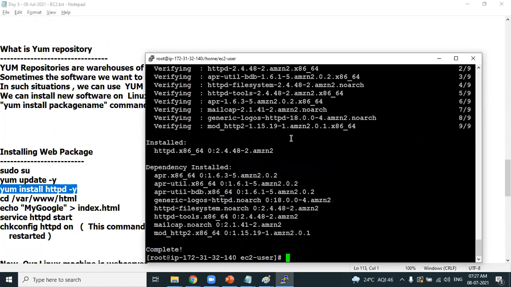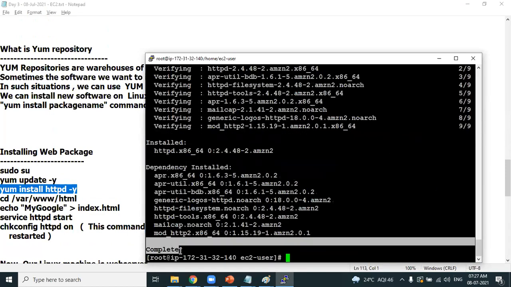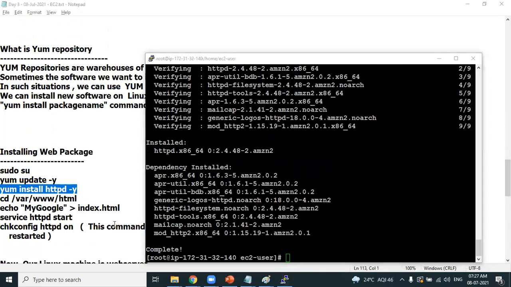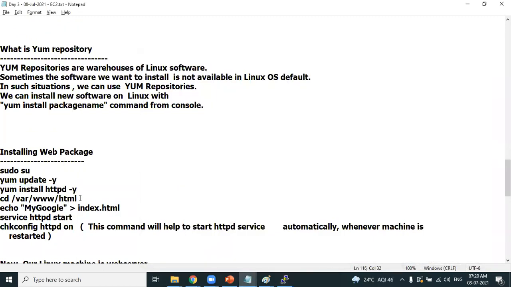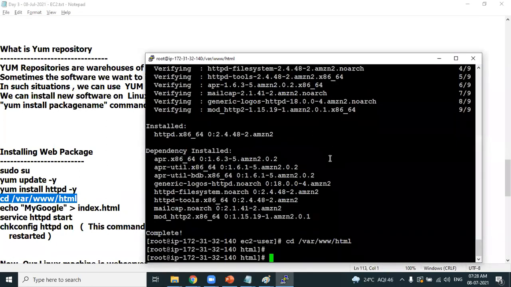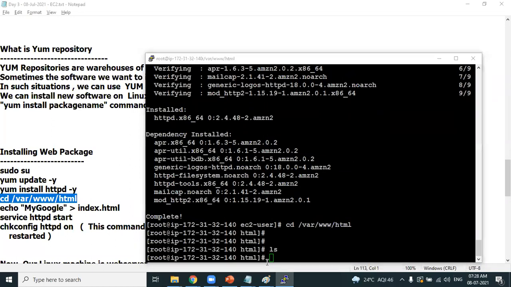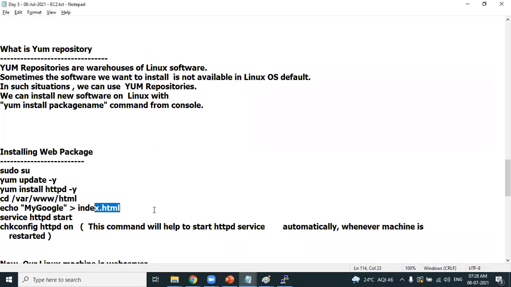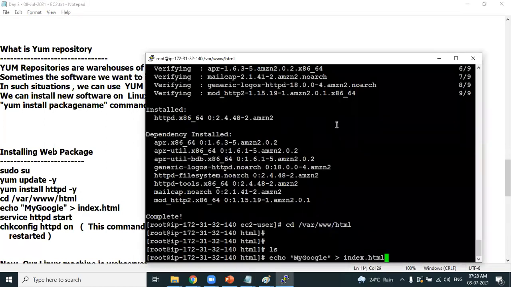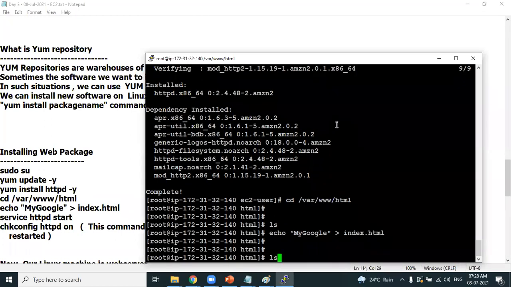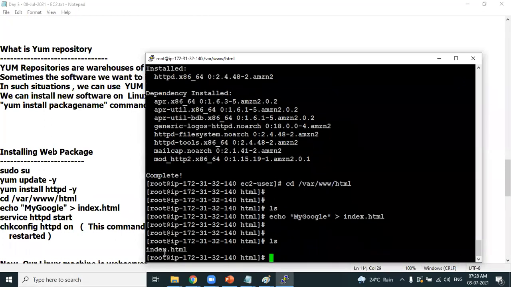This command is installing httpd. httpd successfully installed. Next, minimum one page should be there to experience the web server. So I'm going to the HTML directory. Right now, if you click on ls, there are no files, that's empty. So I'm creating an index.html file. This statement will help you to create one file called index.html. Yes, you can see the list now. There's one file available, index.html.